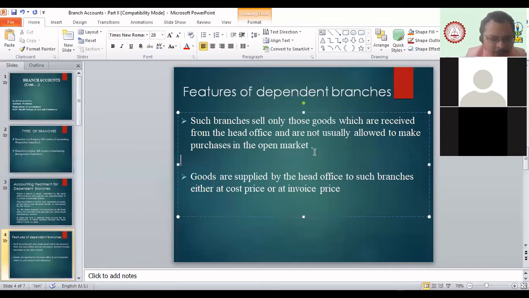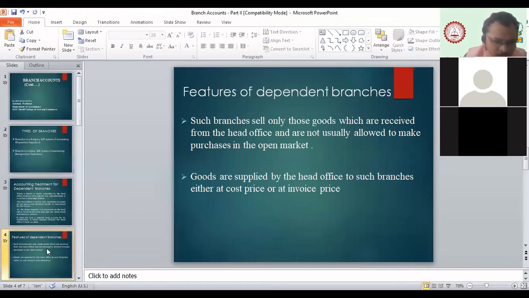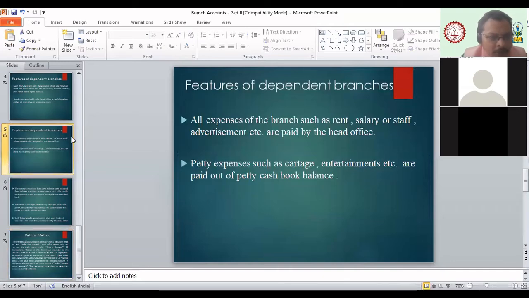Okay, fine. The next feature is all expenses of branch such as rent, salary to staff, advertisement, then their maintenance charges. Even assets are sent by the head office. So whatever material is sent by head office to the branches, each and everything is recorded in the books of head office. What assets they have sent, like furniture and all, and whatever expenses are incurred for the branches, head office will record in their books.